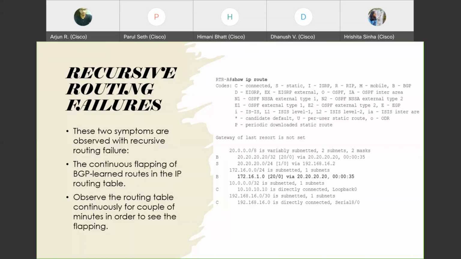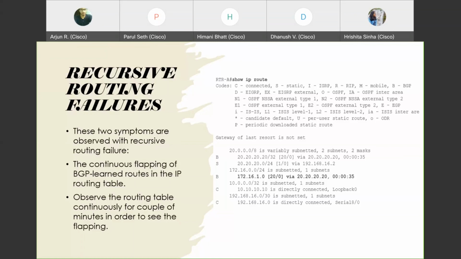So it's like two protocols showing each other that they know the route, but nobody knows the route. If you give a ping, ping won't work, and if you give a debug command, it will be a continuous loop. That might be a reason for flapping of BGP learned routes in the routing table.